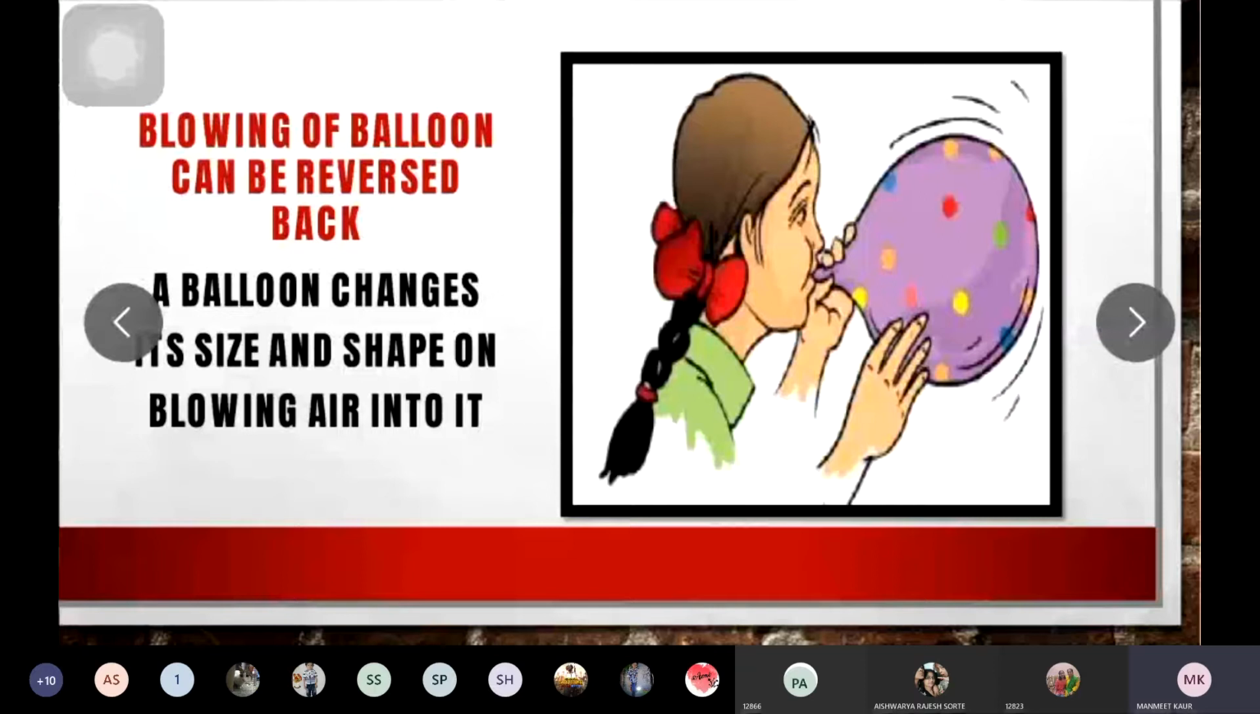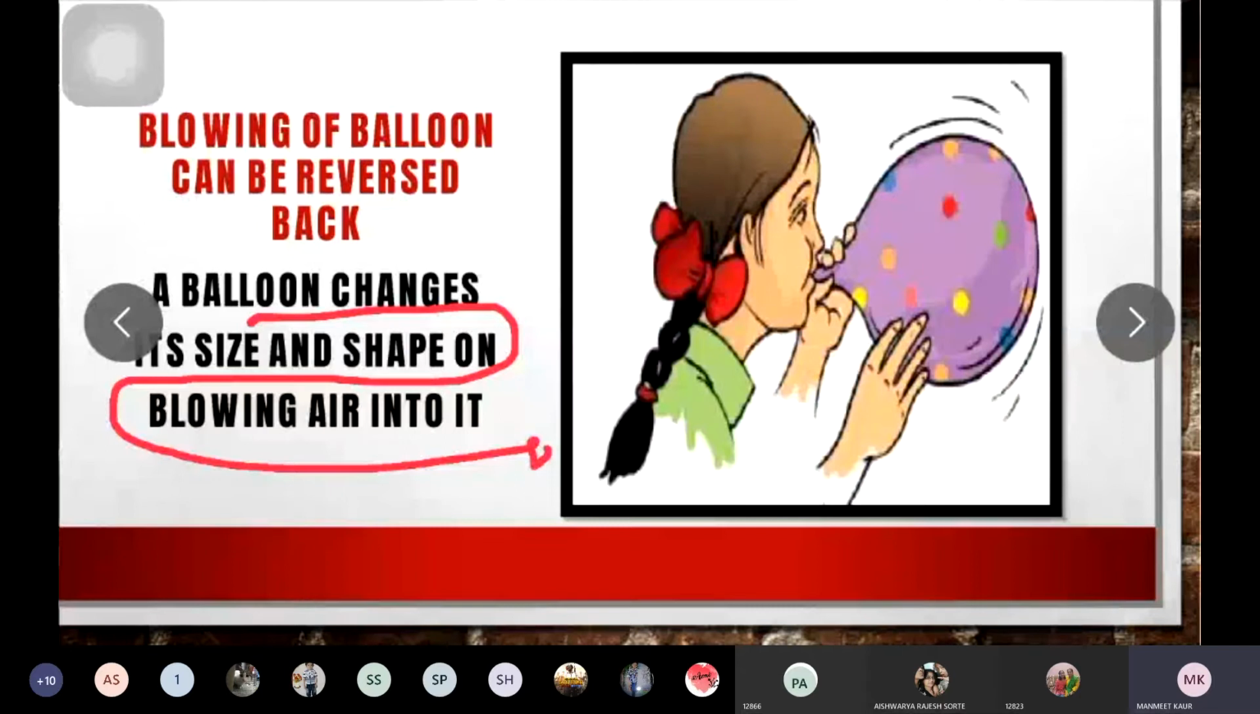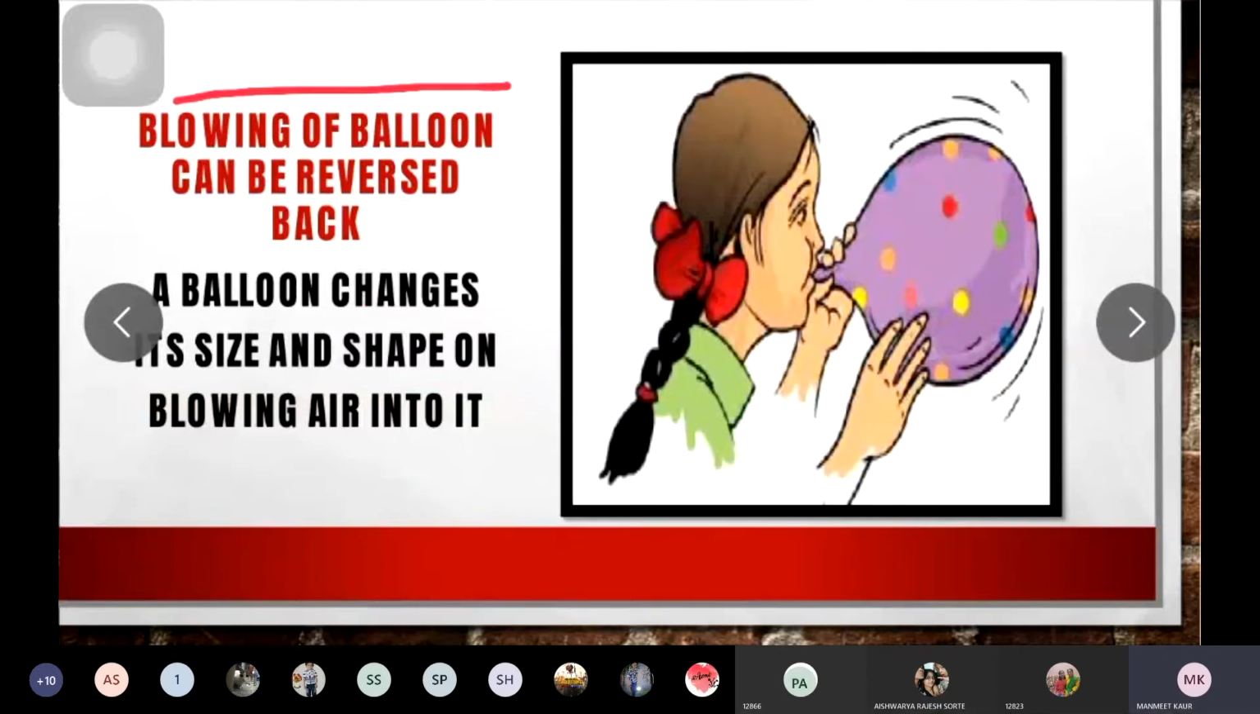The balloon changes its size and shape on blowing the air into it. And as soon as the air escapes from the balloon, again that balloon will come back to its original shape and size. This means that the blowing of air in the balloon can be reversed back. So this is a reversible change.